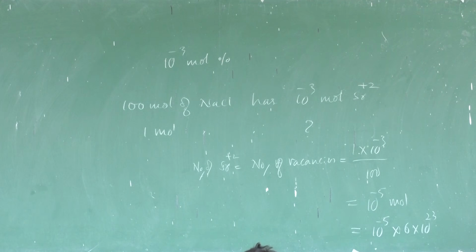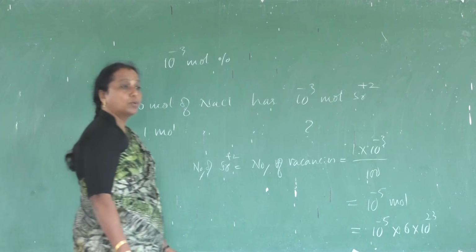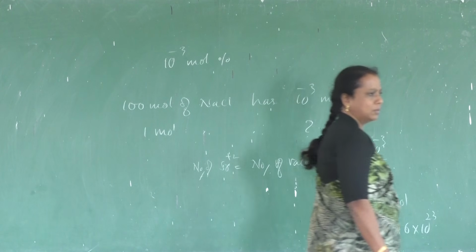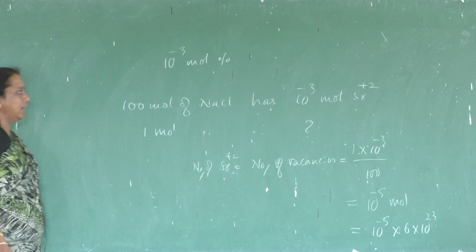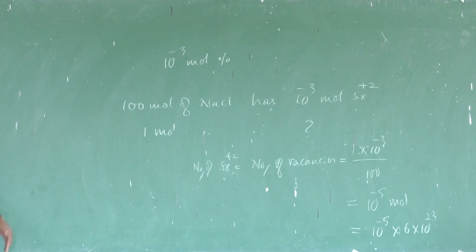Impurity defect is also a stoichiometric defect because the stoichiometry of sodium chloride is not disturbed. Okay, so the charges are the same, electrical neutrality remains. So impurity defect can be taken separately.